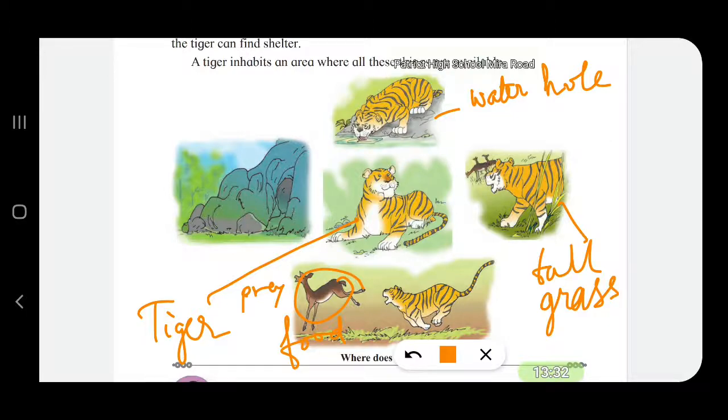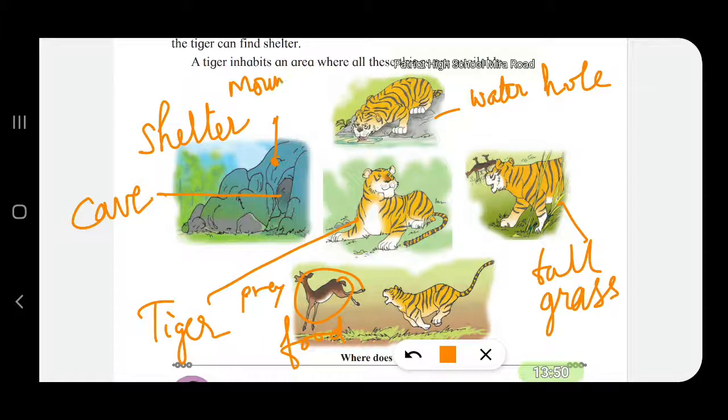Then it needs shelter. Shelter in a cave. This is the cave. A tiger can find shelter in the cave. This is the mountain. So these are the requirements for a tiger to inhabit in an area.